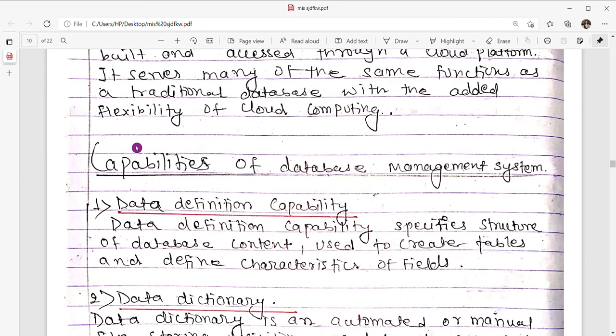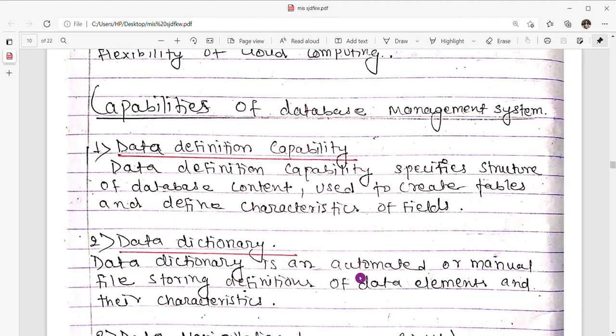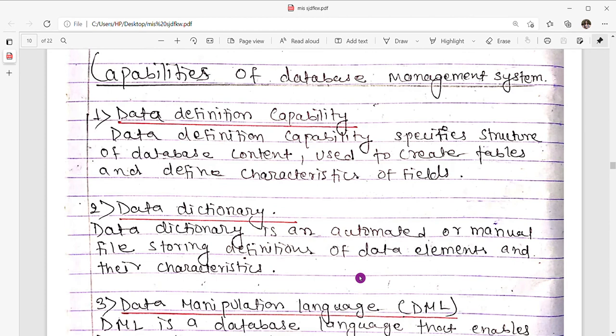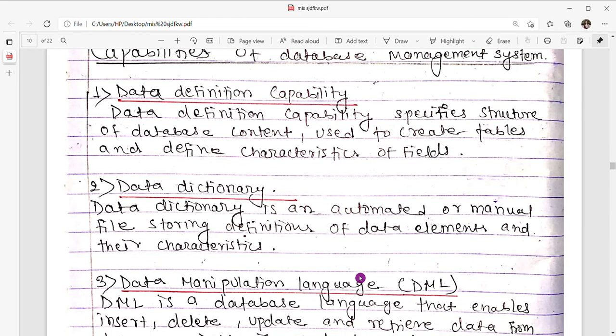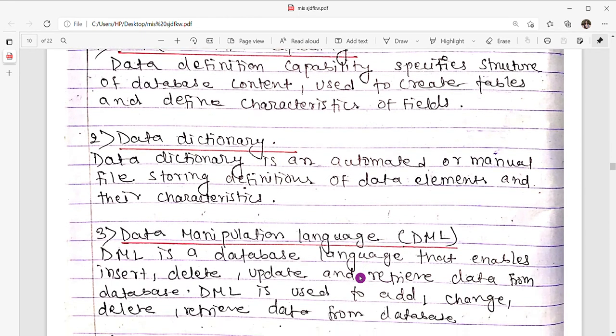So now moving toward the next topic, capabilities of database management system. First one is data definition capability. Data definition capability specifies a structure of database content used to create tables and define the characteristics of fields. Second one is data dictionary. Data dictionary is an automated or manual file storing definitions of data elements and their characteristics. Third one is DML, data manipulation language.